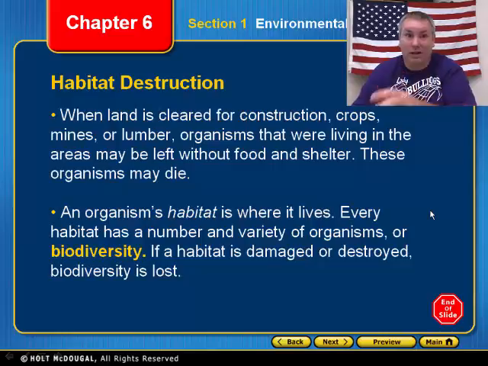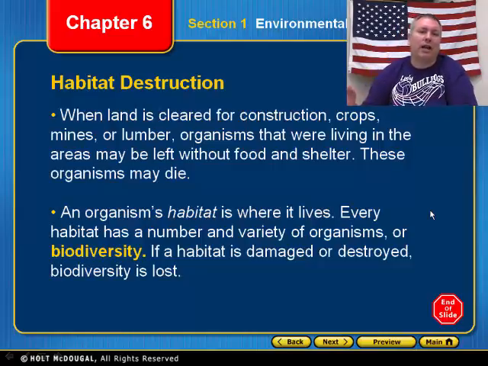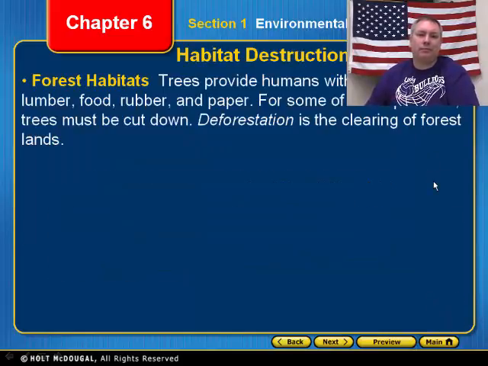And how many guys, you guys are all hunters, how many guys would like to go out there and have deer out there? Well, if we don't have a habitat for the deer, then the deer are going to be gone. So you won't have that to be able to hunt and eat. Get me some deer jerky. Yummy, yummy. All right.